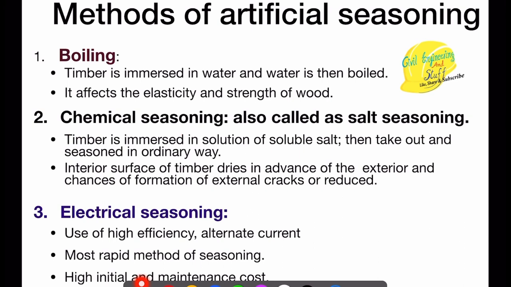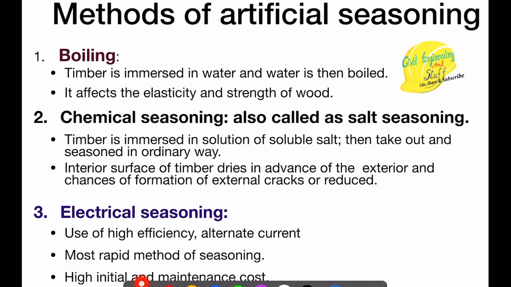If chemical seasoning is not done properly, the interior surface of the timber may dry in advance compared to the exterior, and because of this cracks may be produced. That is, if this seasoning process is not executed properly, then these defects will occur.